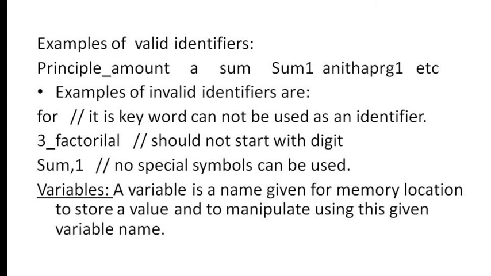If I have given a name to the memory location, I can take that memory location and make use of its value to perform other operations. I can manipulate the stored value. So, a variable can be defined as a name given for a memory location. By using this name, we can store a value and manipulate the stored value.